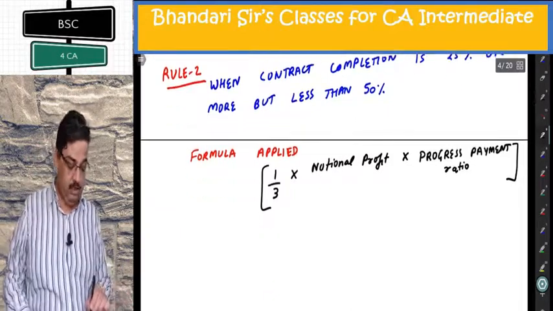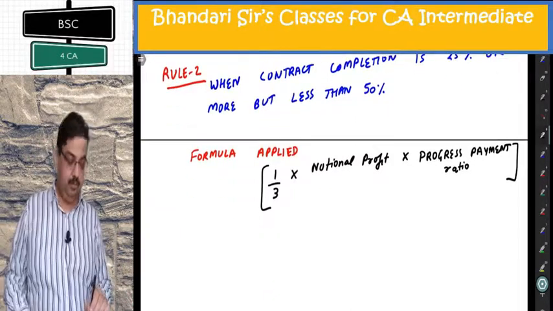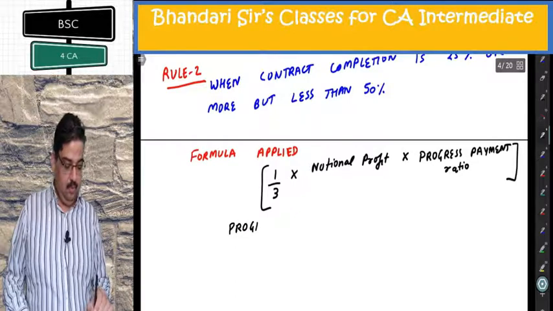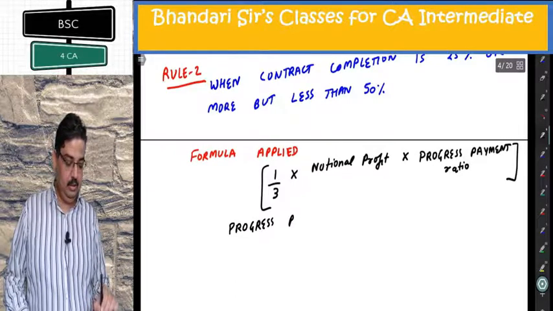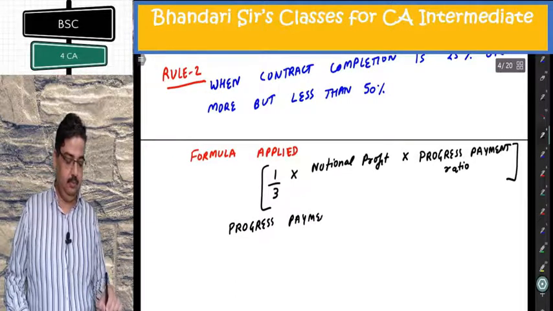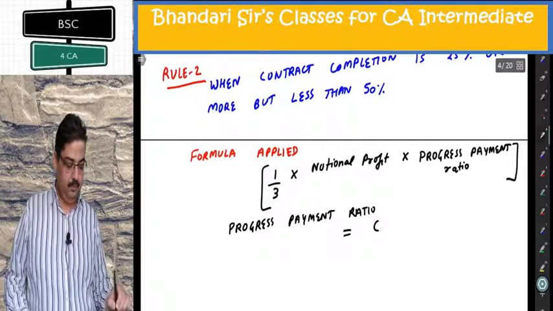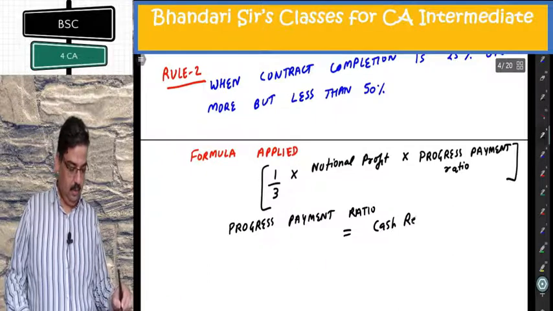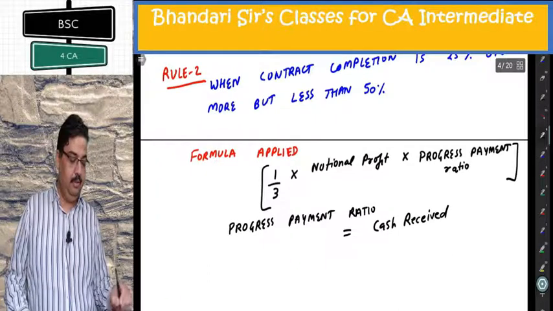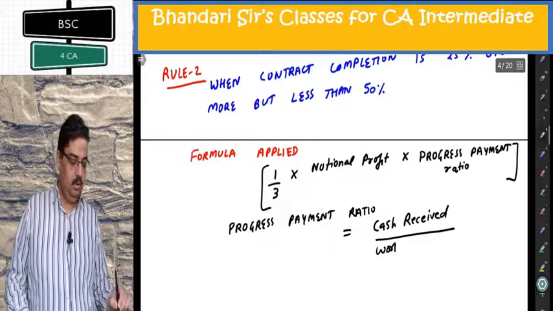And what is progress payment ratio? It is reverse of retention ratio. Progress payment ratio, cash received divided by work certified.